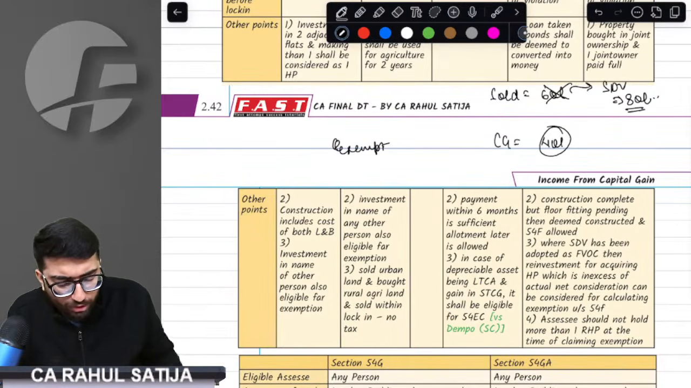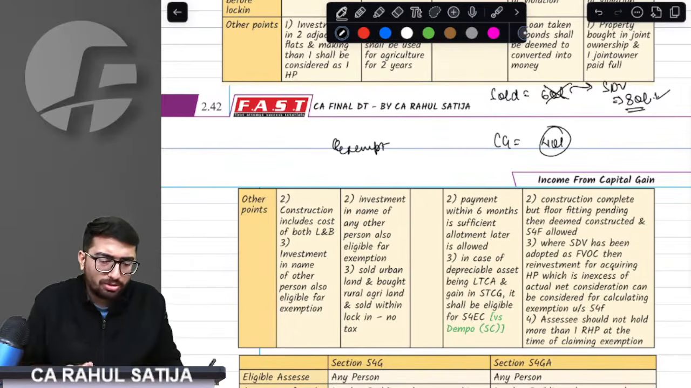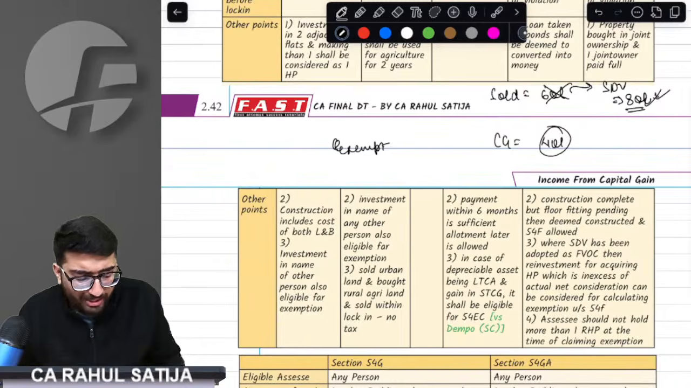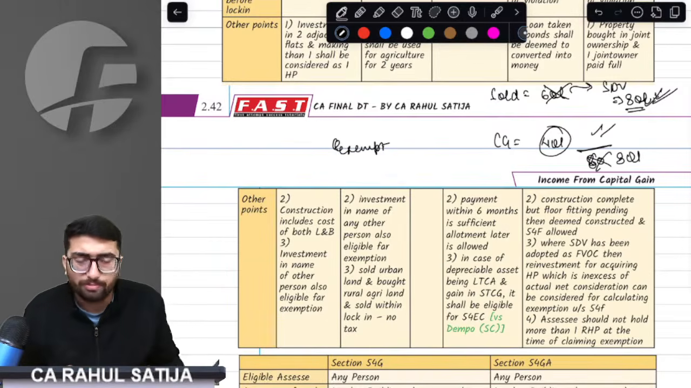So most often, you have to buy a bigger house, because your net consideration would be 80 lakh rupees to claim the exemption. Earlier, the net consideration would have been 60 lakh, but this has been increased to 80 lakh rupees, so you have to buy a bigger house.